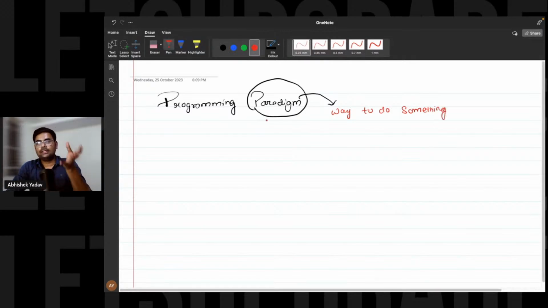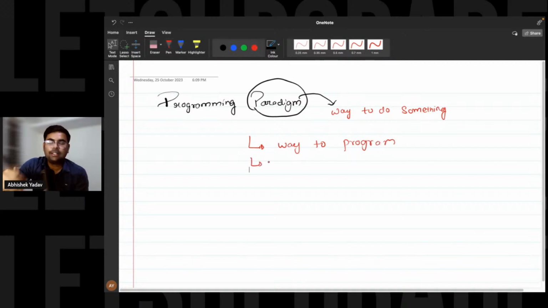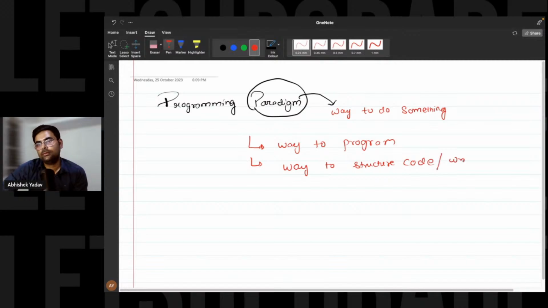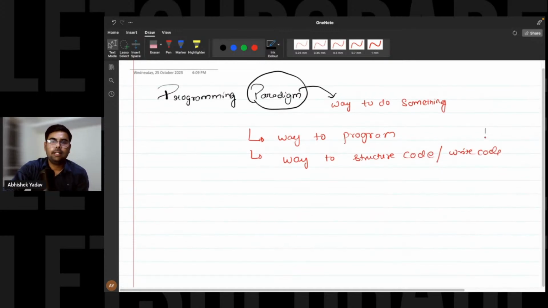Okay. And what does programming paradigm mean? Way to perform a task, right? Way to program your code, way to perform a task, or we can say, way to structure your code. Okay, the simplest definition of programming paradigm is: way to structure your code, right? This is clear? Yes, everyone. The meaning of programming paradigm is clear.